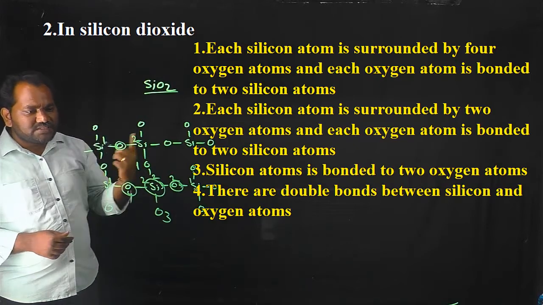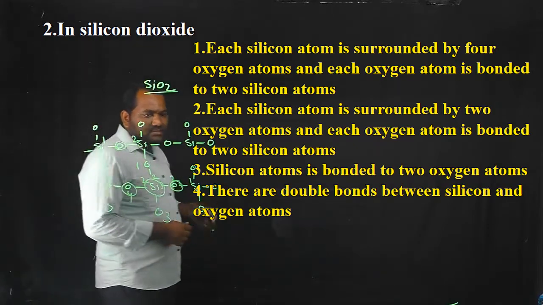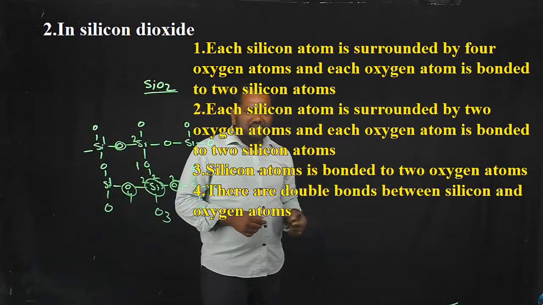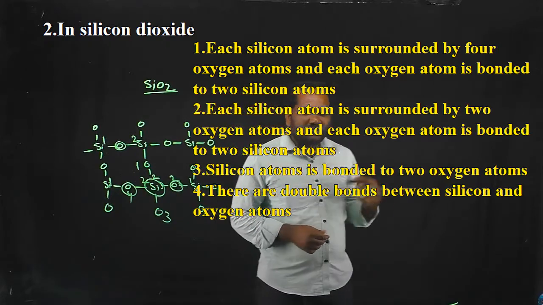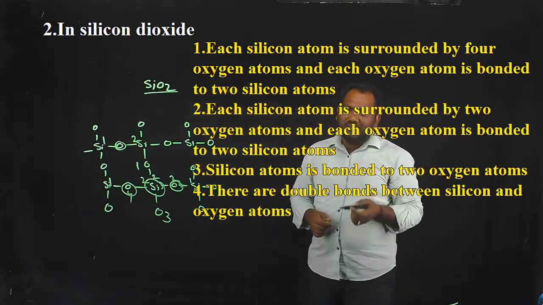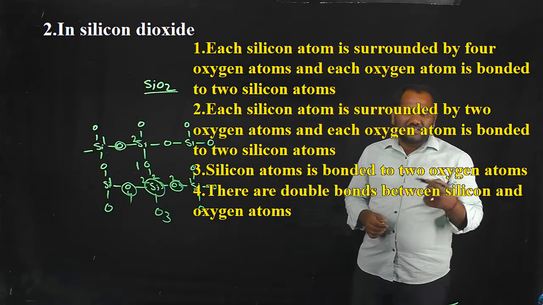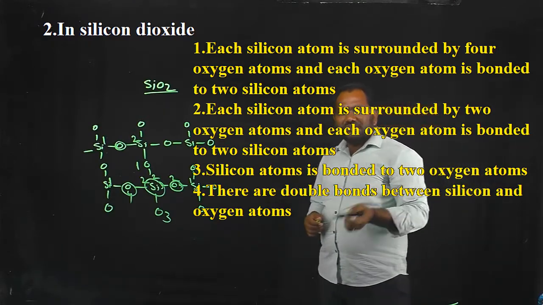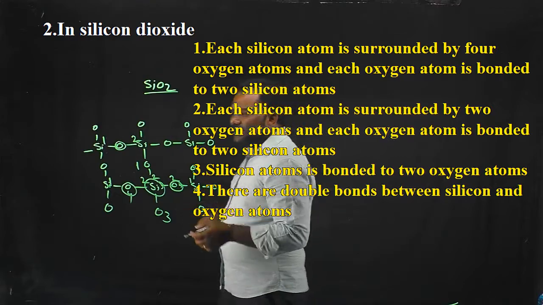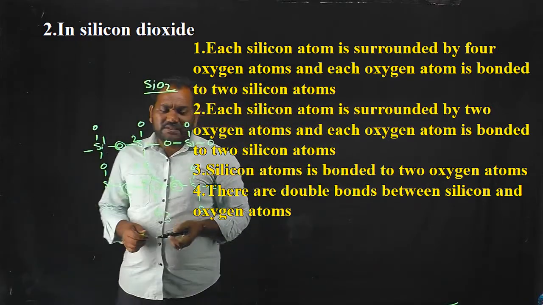So the first option is the correct option. In silicon dioxide, each silicon atom is connected to 4 oxygen atoms. Similarly, each oxygen atom is connected to 2 silicon atoms in silicon dioxide, or simply silica.